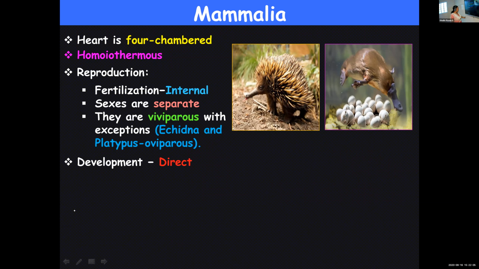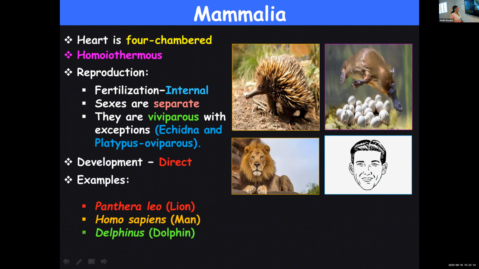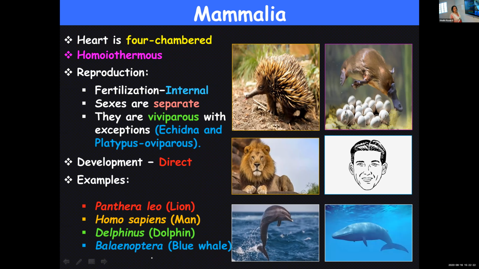Then direct development, no larval stage involved. Several examples are there: Panthera leo or our lion, Homo sapiens or man, then we have dolphin, then blue whale, Balaenoptera. All these are some of the examples of mammals.